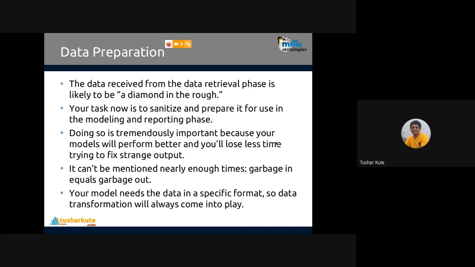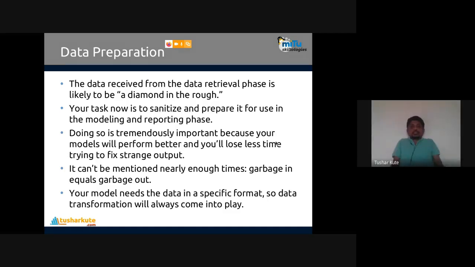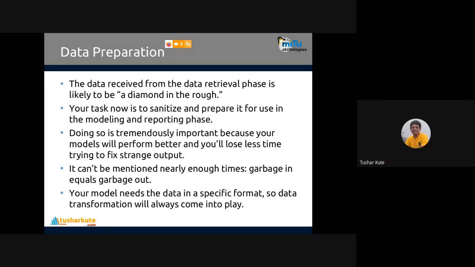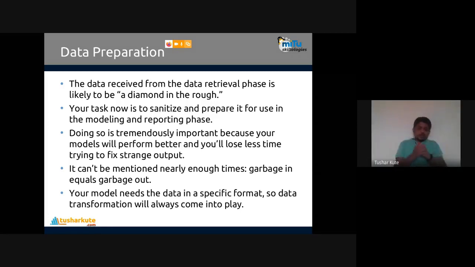Data preparation: data received from the data retrieval phase is likely to be a diamond in the rough. Like you might know, raw diamonds are there, and from that raw diamond, we have to carve the original diamond. So the task of converting a raw diamond into a carved diamond is the data preparation step. Your task is now to sanitize and prepare it for use in the modeling and reporting phase.